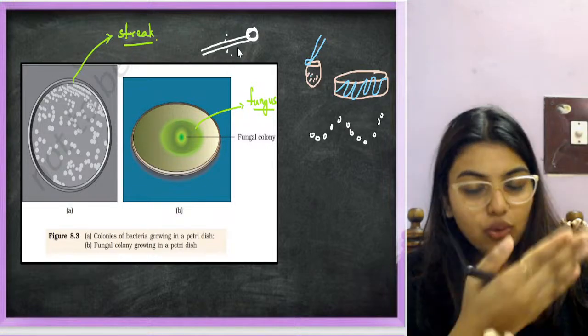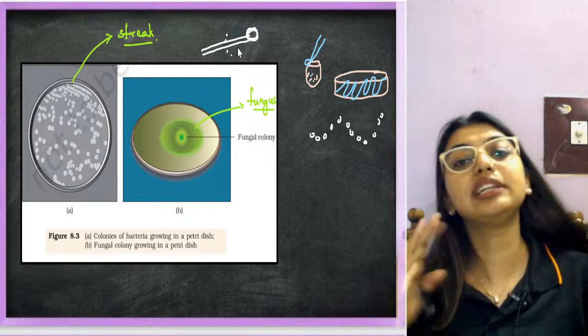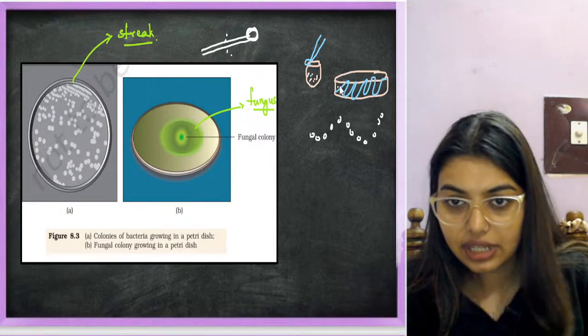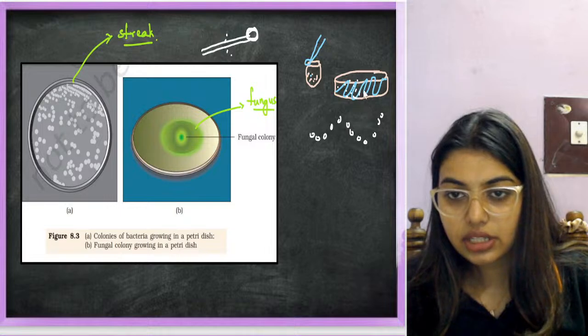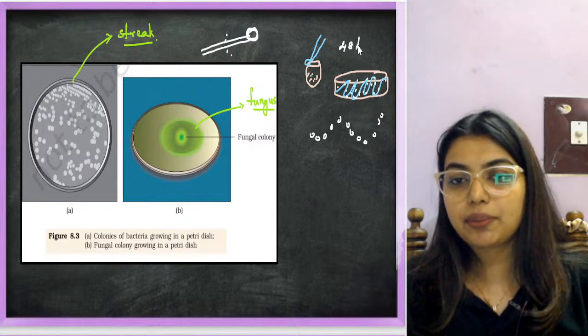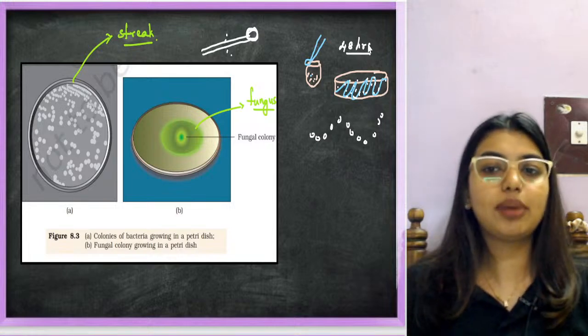If you do that, the whole glass plate will have bacteria. Then contamination will happen. So instead of that, in this loop only a little bacteria should be there. With that, you have to do streaking. Like this you have to do, and the colonies will start growing maybe after 48 hours. It depends, bacteria to bacteria, changes will happen.